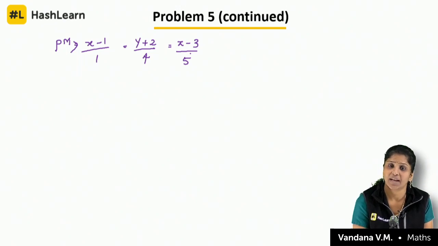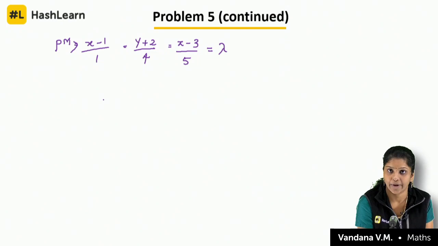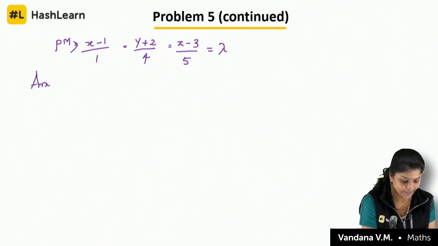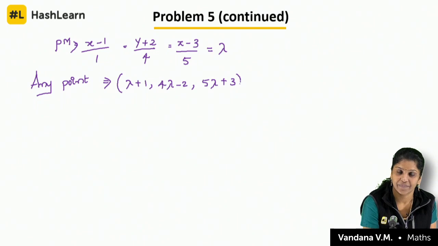Any point on the line, what we have to do? Equate it to lambda. So any point will be (lambda plus 1, 4 lambda minus 2, 5 lambda plus 3).